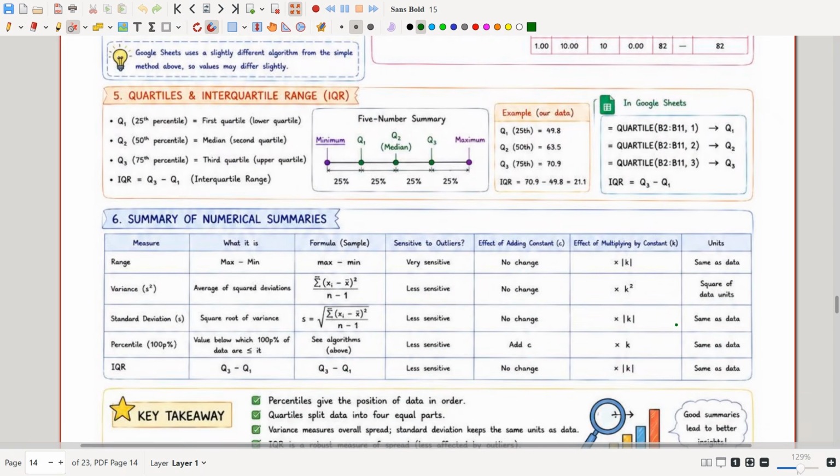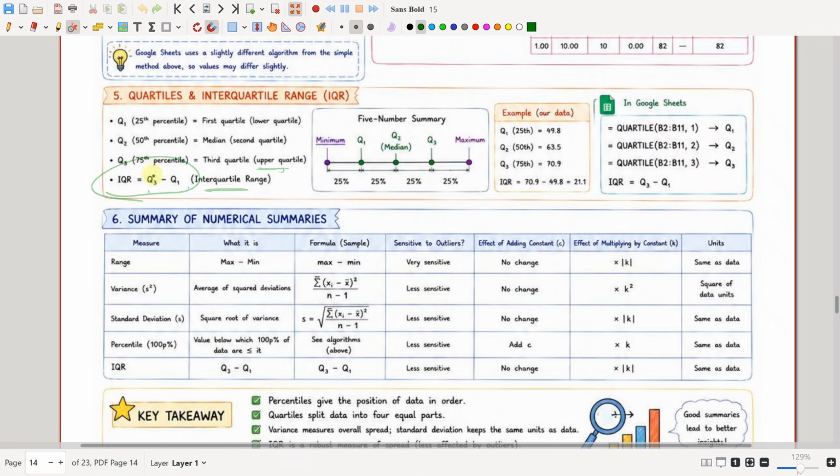So the concept we just saw is called percentiles, and now we are moving to quartiles and interquartile range. Q1 is equal to the 25th percentile, that is the first quartile, the lower quartile. Q2 is equal to the 50th percentile, that is the median, the second quartile. Q3 is equal to the 75th percentile, which is the third quartile, what we call the upper quartile, and IQR, that is interquartile range, is equal to Q3